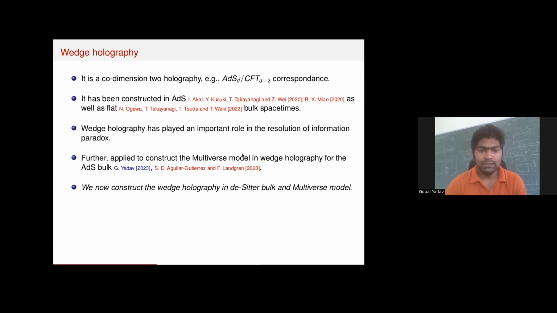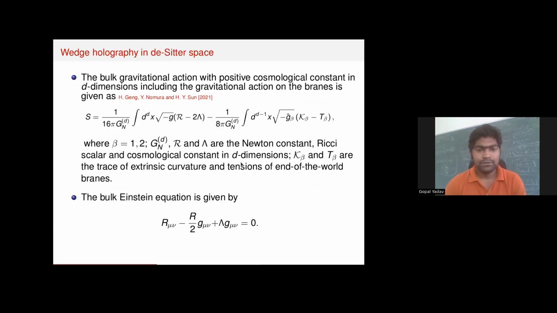Now the motivation is to construct wedge holography in de Sitter space, and then to construct a multiverse model in de Sitter space. For that, this is the bulk action. This is the action defined at the end of the world brane. This is the Einstein-Hilbert term with positive cosmological constant because we have de Sitter space. And h^β is the induced metric on the end-of-the-world brane. β labels the number of end-of-the-world branes, so we have two, β equal to 1 and 2. K^β and T^β are the trace of the extrinsic curvature and the tension of the end-of-the-world branes.